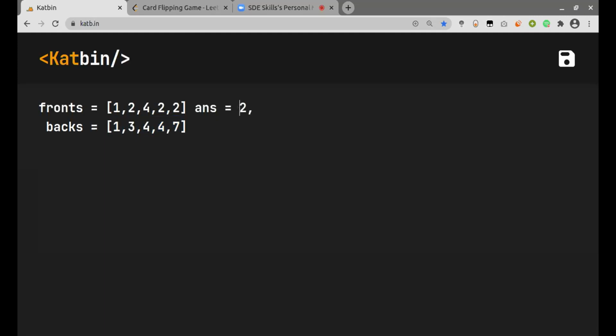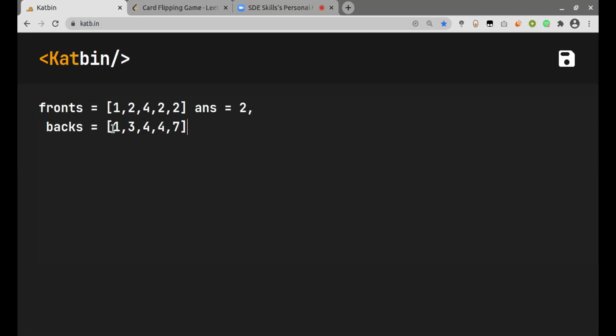Now we can go to 4 again. 4 cannot be our answer, since the card which has 4 in the front has 4 in the back itself. So if we swap any of the values, there will be 4 in the current back of the current card itself. So this is why 4 cannot be taken as our final answer. Now 2 is already considered, so we'll not check these two 2s again.